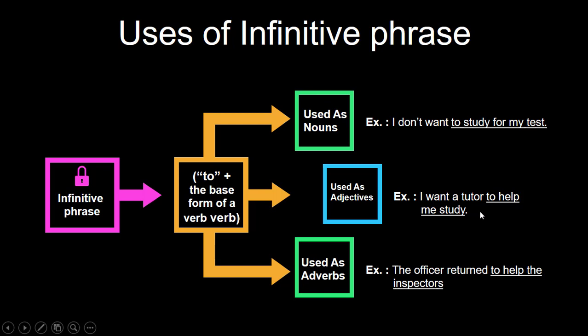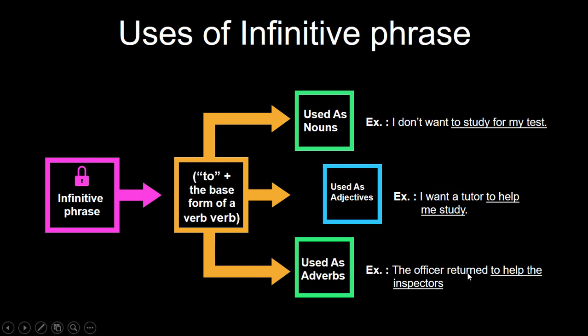Okay, the next use is as an adverb. Here we have the example, the officer returned to help the inspectors. In this case, it modifies the verb in a sentence, as it answers questions like where, when, why, how, or for what reason.